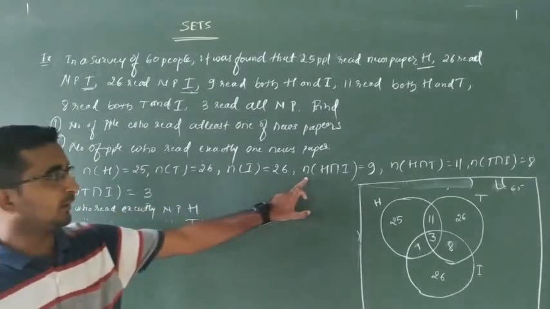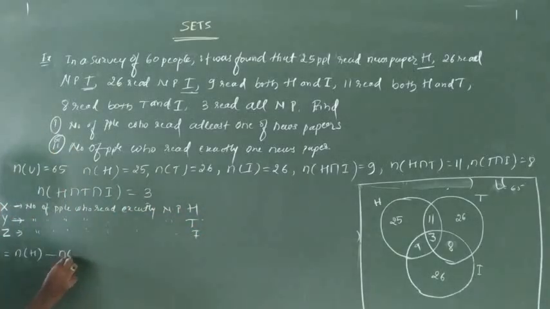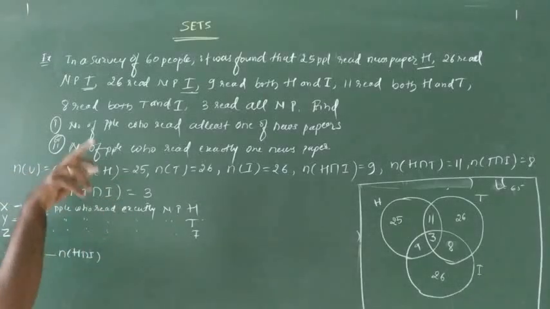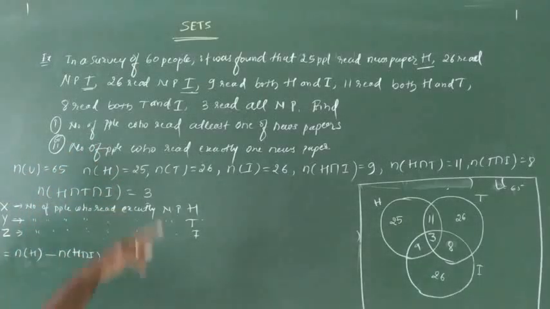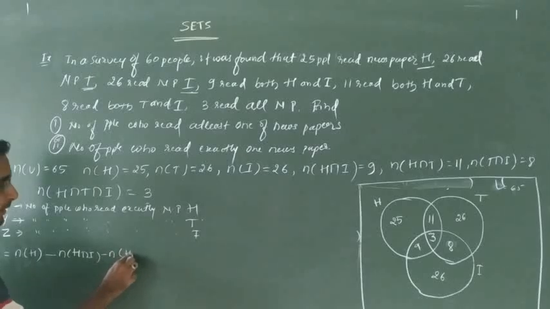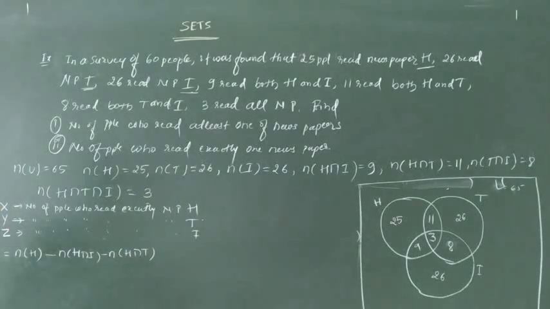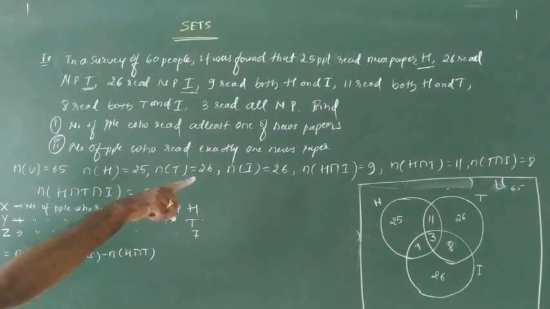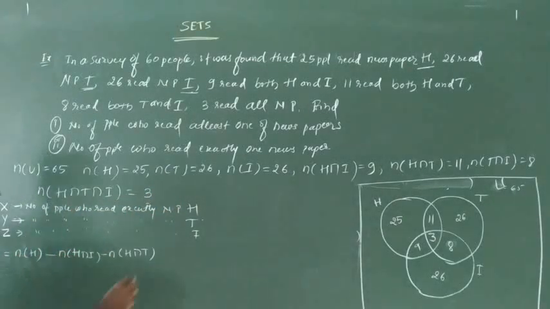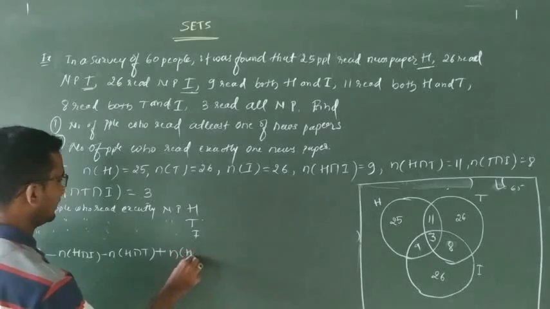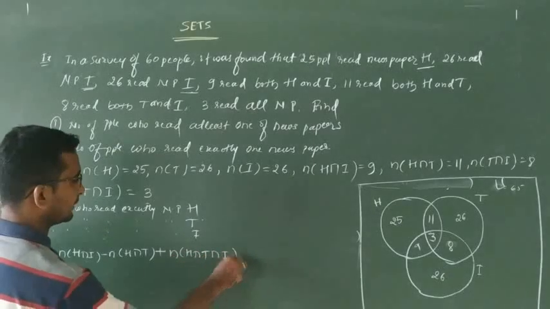No. Here H intersection I, minus H intersection I. Wherever H is contained, only those terms we have to take. Next, minus N of H intersection T. Next, T intersection I, no, H is not there. Next, plus N of H intersection T intersection I.